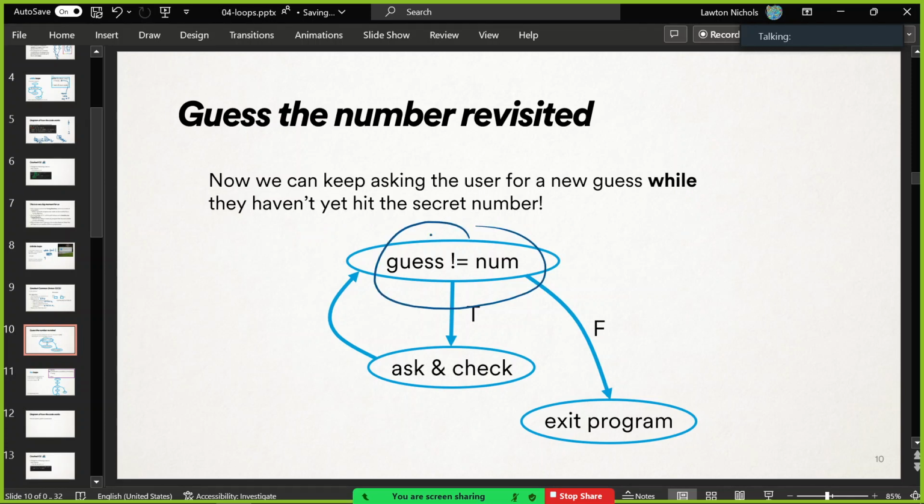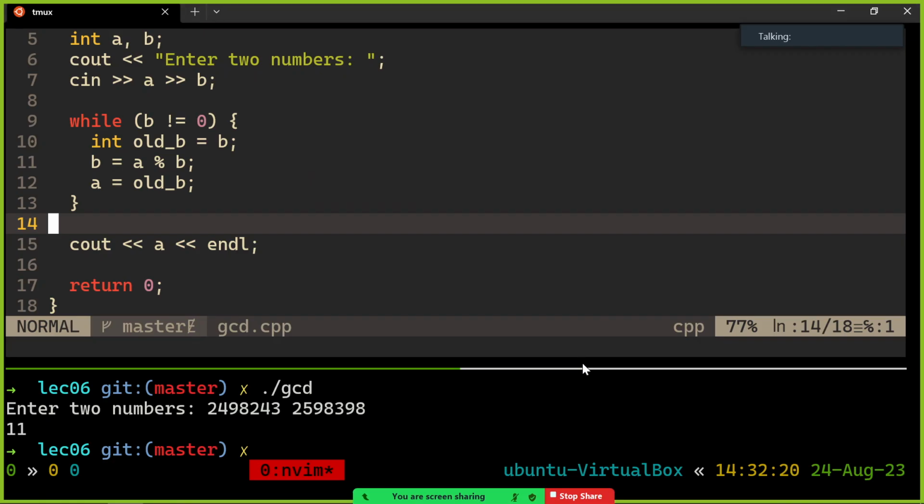So while the guess is not equal to that secret number, keep on asking for a new number and checking if it was right. Keep on doing that as long as the user's getting it wrong. Help them, tell them which way the right answer is. And then eventually, guess will become equal, and this will become false, right? If guess is equal to number, it's not true that they are not equal. I hope it's not too weird to read it like that, but it'll be false if they're equal, and that will allow us to stop the program without having to copy and paste those lines a million times. Okay? So let's do this right, and this will be a good game for once.